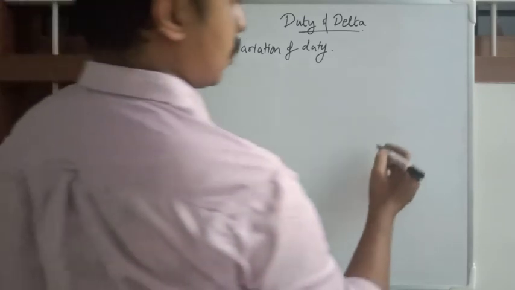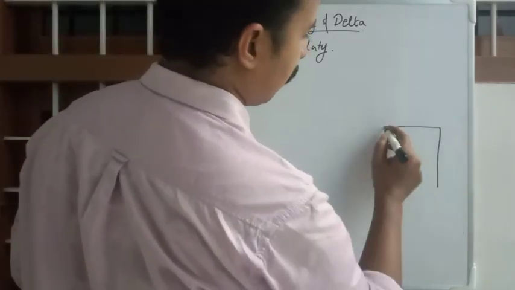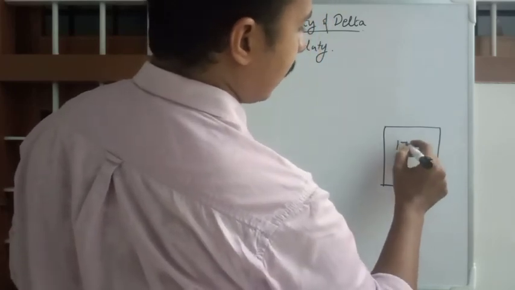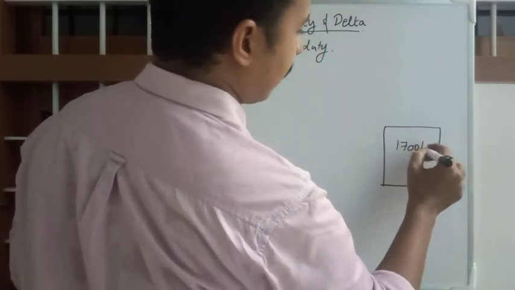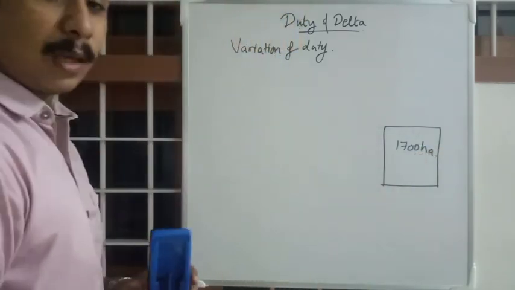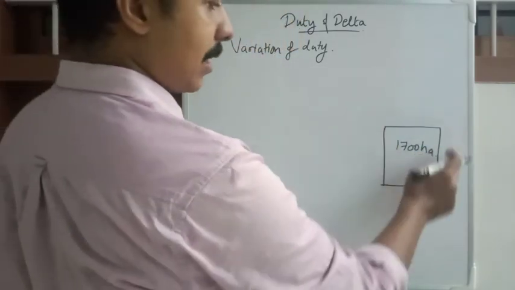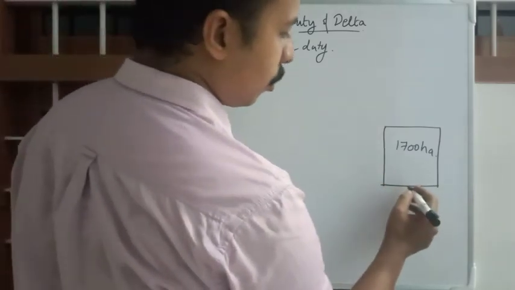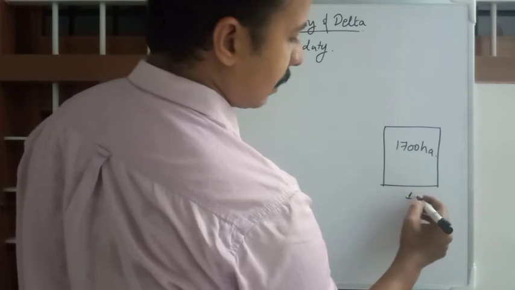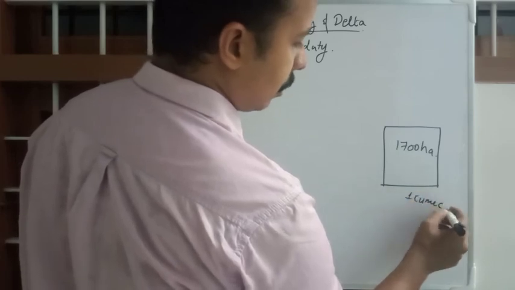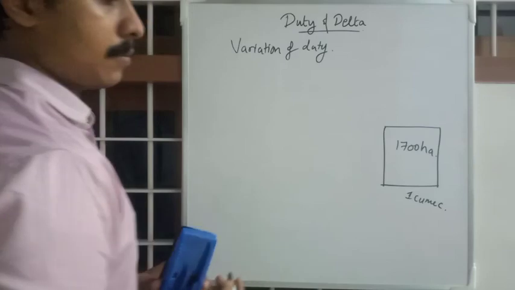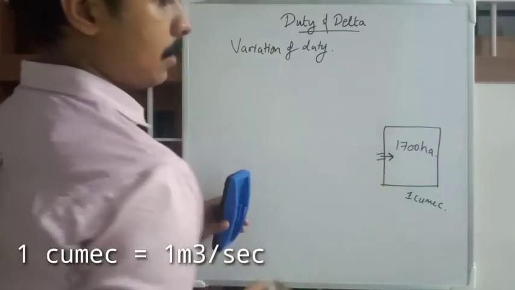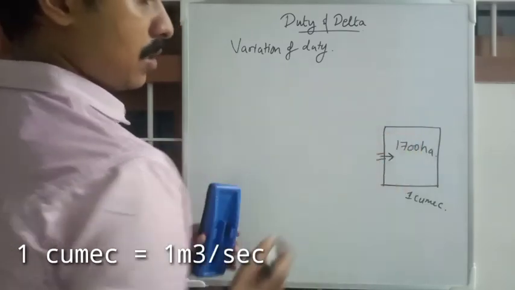Okay, suppose there is a portion of land where we are cultivating, and area is 1700 hectares. 1700 hectares of agricultural land, and in that agricultural land the amount of water that is being supplied is 1 cubic. 1 cubic of water is supplied to irrigate 1700.